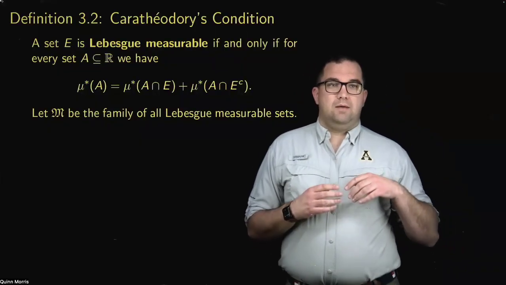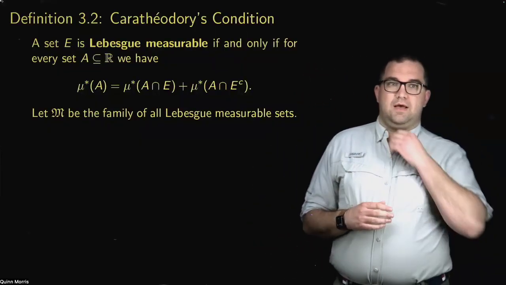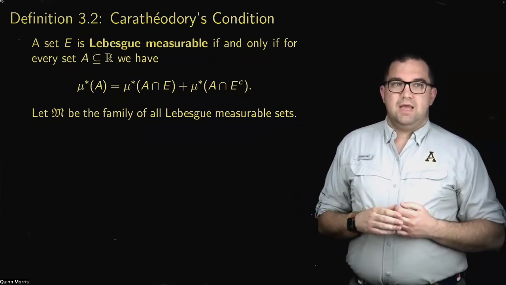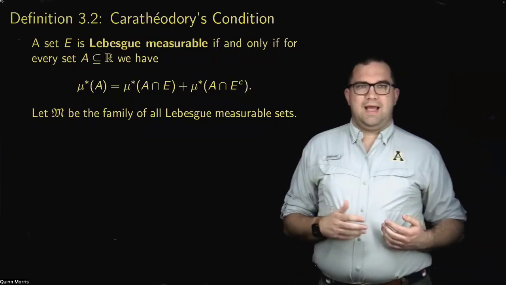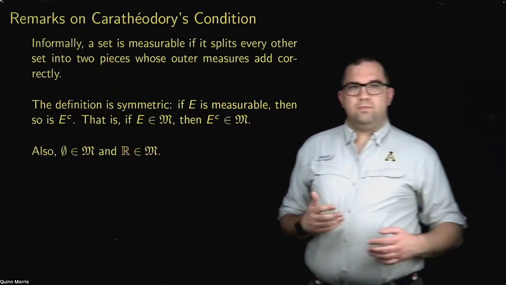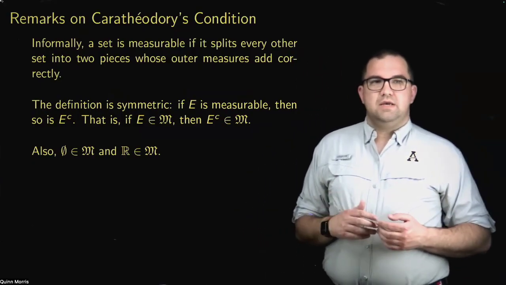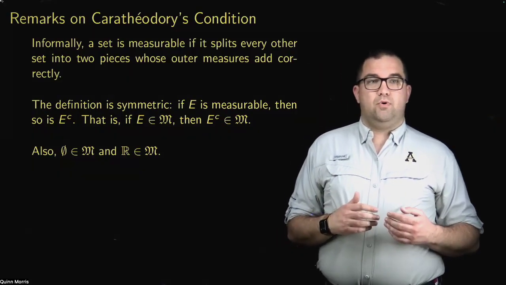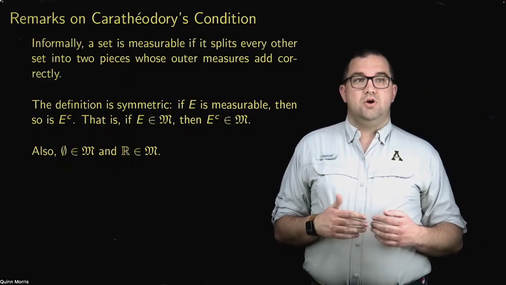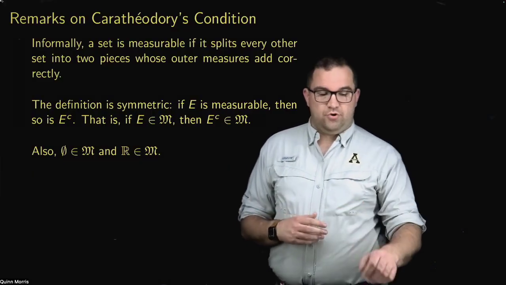Okay. Now, before we proceed, let's take a moment to look at this condition and think a little bit about what it entails. Informally, one way to view this is to say that a set is measurable if it splits every other set into two pieces whose outer measures add correctly.